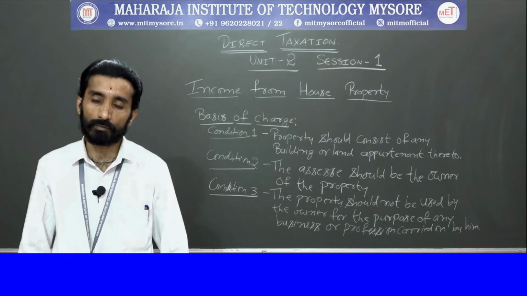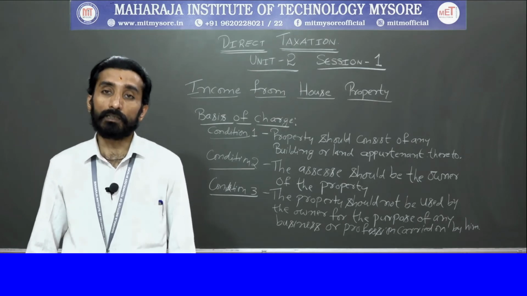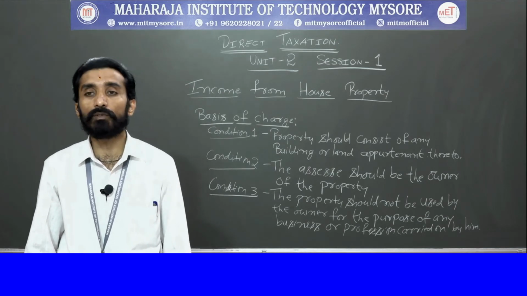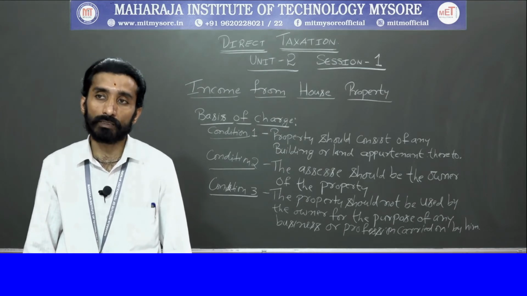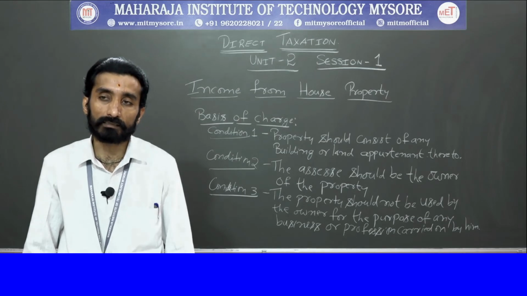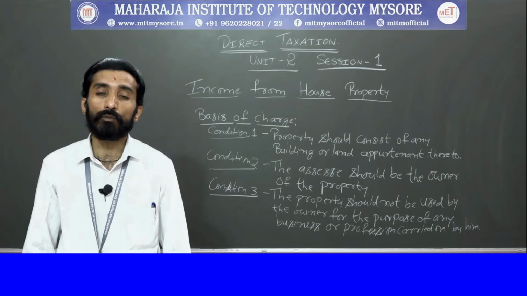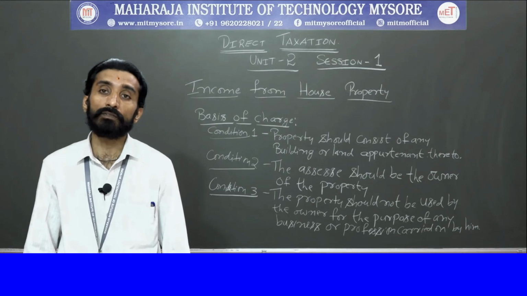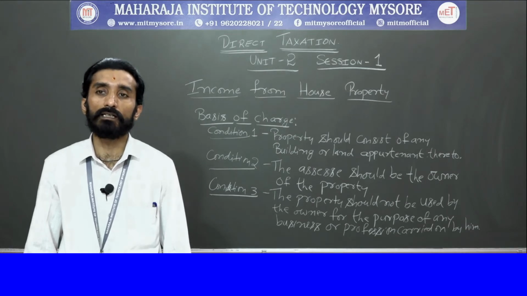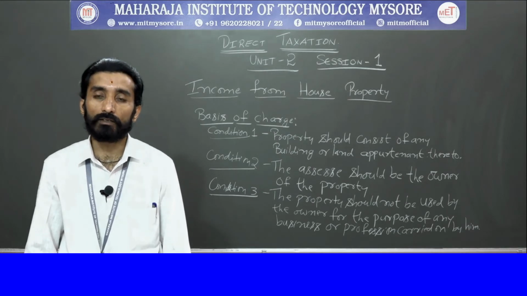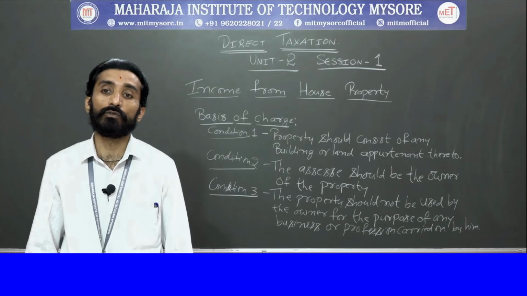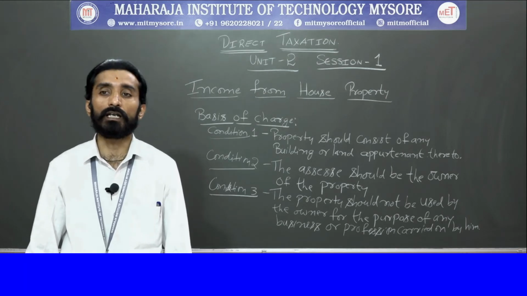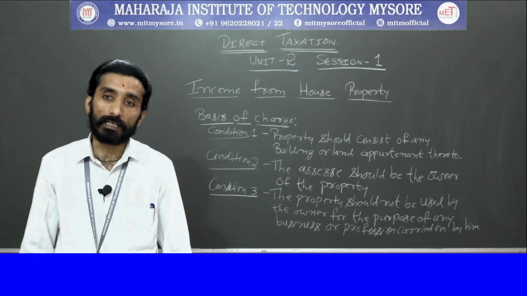At that point, section 22 will be applicable, and it will be treated as income from house property and chargeable to tax. The annual value of that property will be considered, and it will be treated as if the land is situated in India, or the property is in India. In that perspective they will take it into consideration, and based on that it will be chargeable to tax.